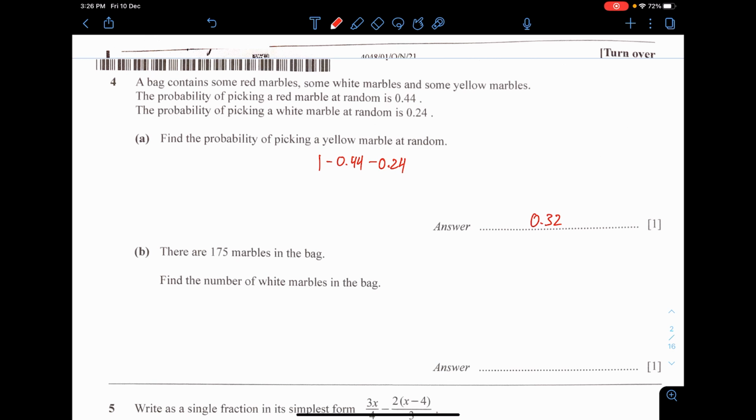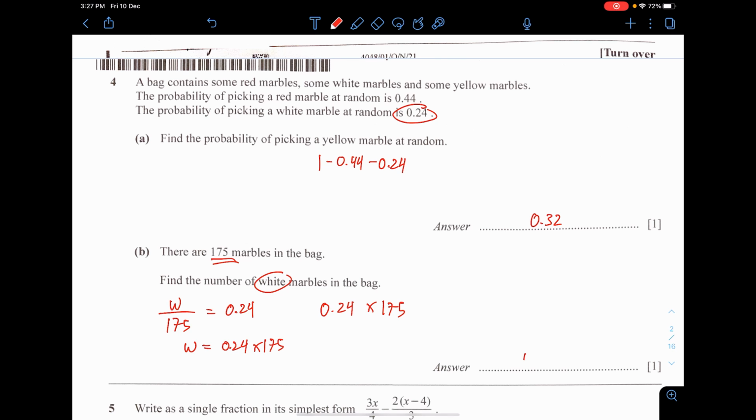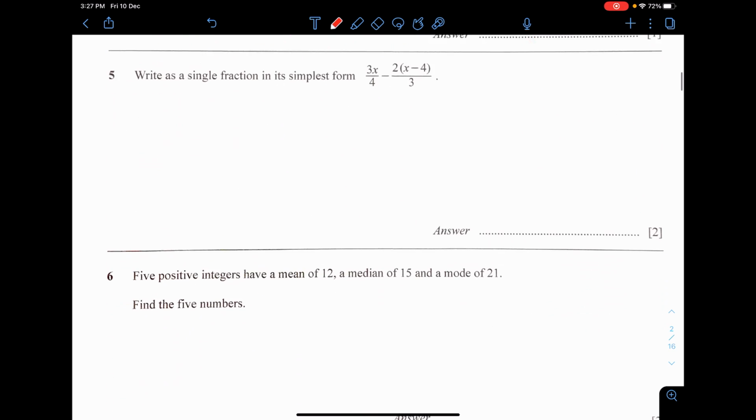Calculate the number of white marbles given that you have this amount of marbles in total. Okay, for the white marbles the probability is 0.24. So you just need to take 0.24 multiplied by 175. This can also be achieved by saying that the number of white marbles is W and the total marbles is 175. So the probability of getting a white marble is this expression. Then equate it with 0.24, and that way you get 0.24 multiplied by 175. The same result. Anyway, you'll get 42 white marbles.